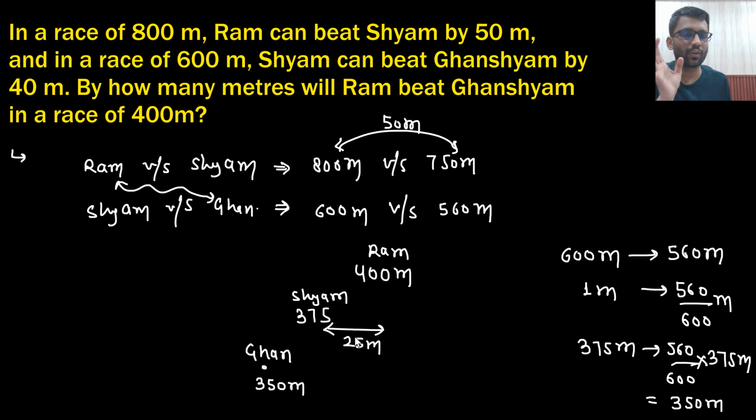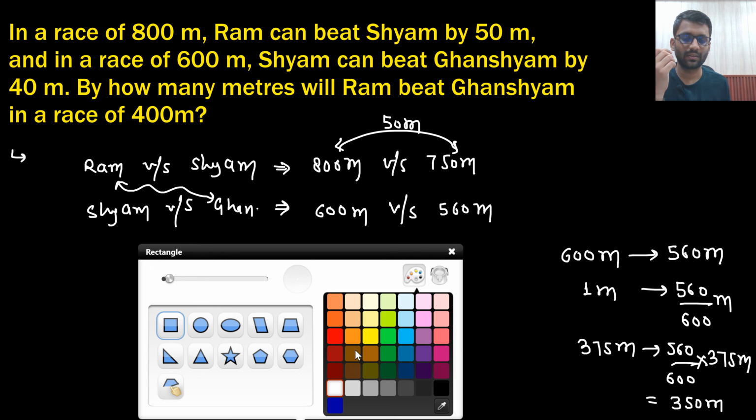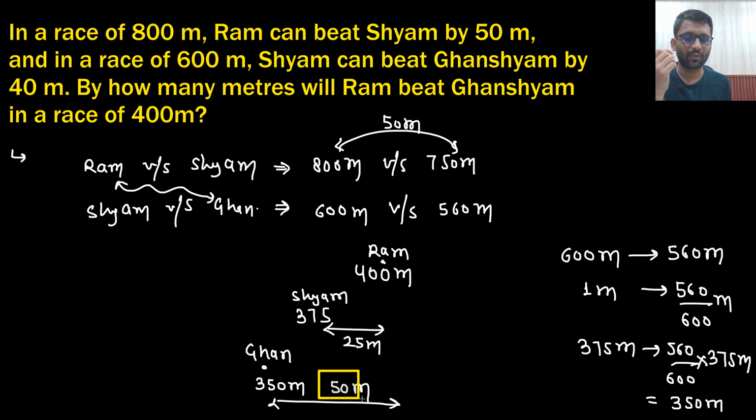So in the race of 400 meter, if Ram has run 400 meter, that means Ghanshyam has run only 350 meter. What does that mean? The difference between them is 50 meter. So Ram beats Ghanshyam by 50 meters. So this is the answer. This is the way of solving the problem: if this guy runs this much, then how much would the other guy have run.